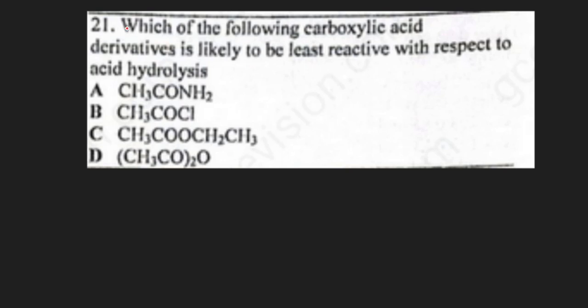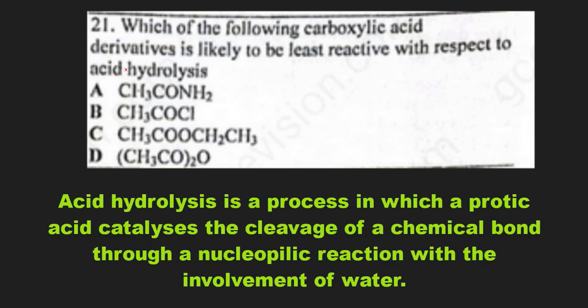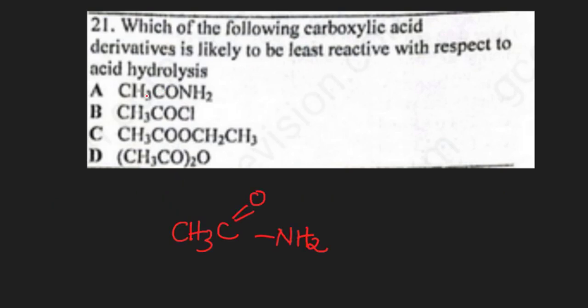Question 21. Which of the following carboxylic acid derivatives is likely to be least reactive with respect to acid hydrolysis? Acid hydrolysis is about reaction of a compound with water, which is mostly a nucleophilic reaction. Among all these options, acid amides contain the nitrogen atom which is more electron donating than withdrawing, making the structure more stable and hence less reactive.